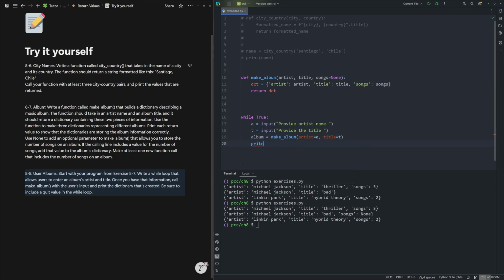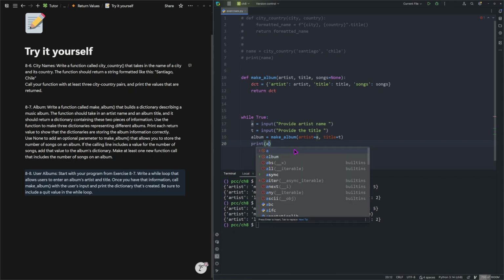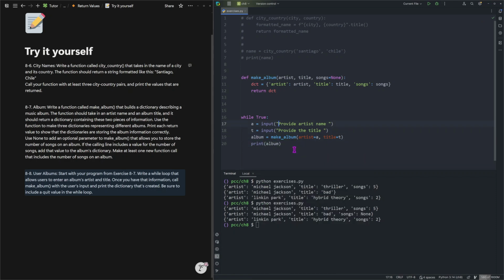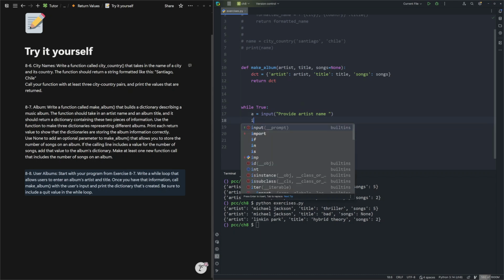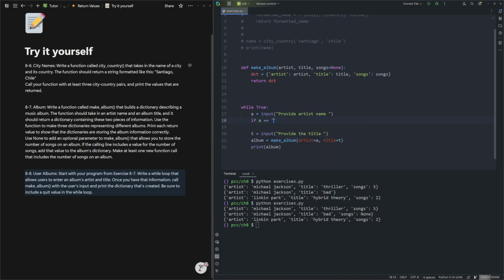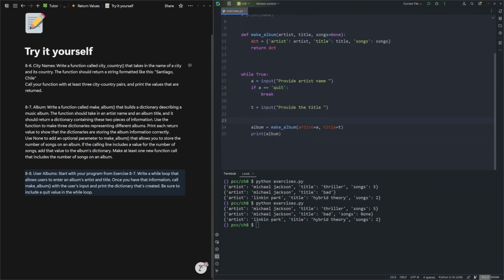Now we can print our album. And I didn't ask input for songs to make it simpler. And the last thing you need to do is check for a quit. Check for a quit. If A is quit, then break out of our loop. And the same goes with T. If T is quit, then again break out of the loop. Otherwise, we are just going to print a dictionary.